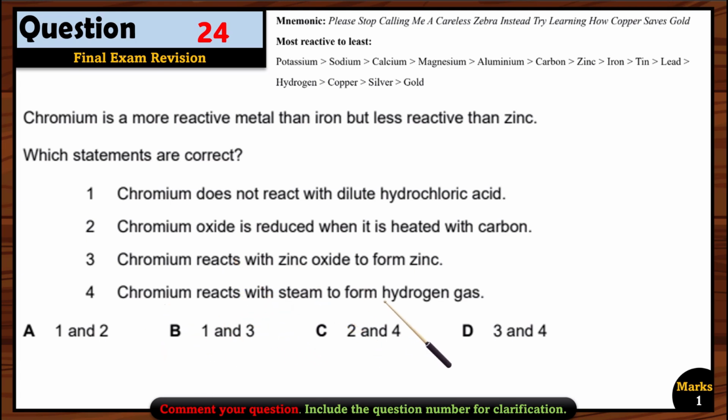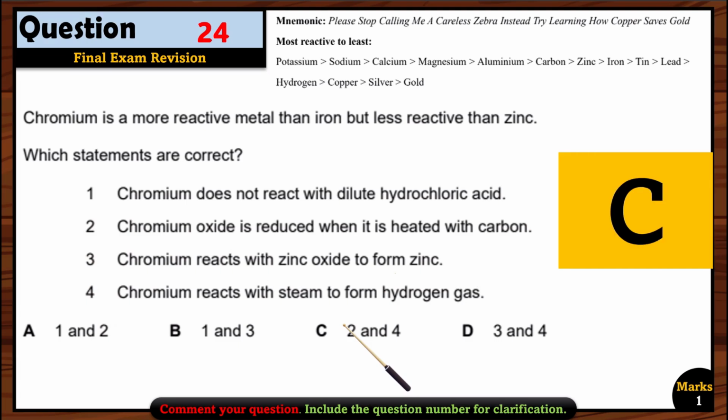Chromium reacts with steam to form hydrogen gas. Yes, it can react with steam, because all the metals above iron, and also iron, can react with steam. So it's between zinc and iron, so it can also react with steam. So which options are now right here? 2 and 4. So statements 2 and 4 are correct, which means option C is right.